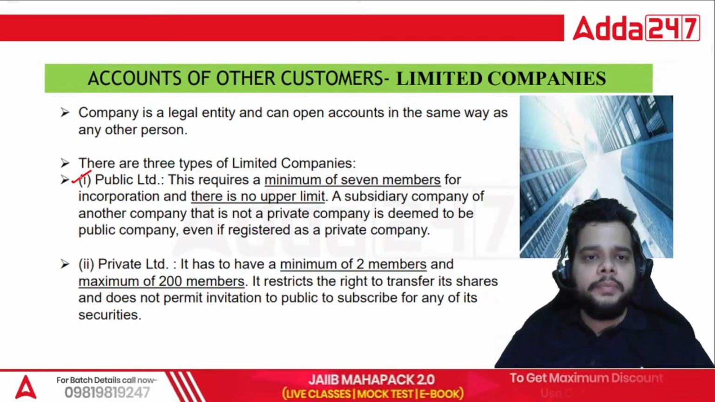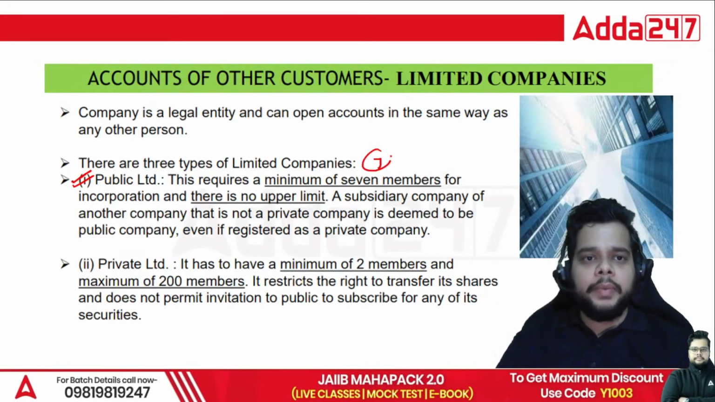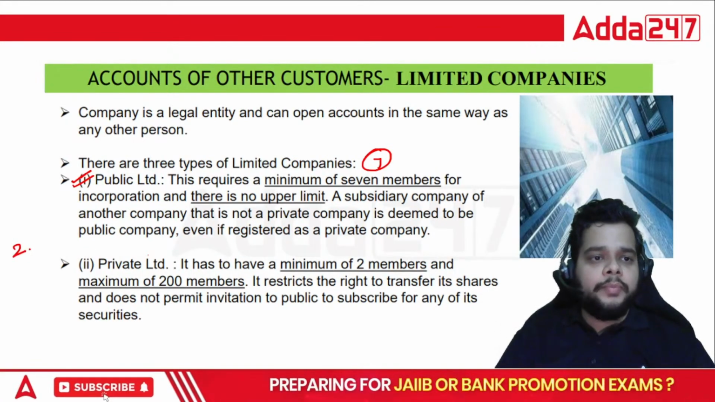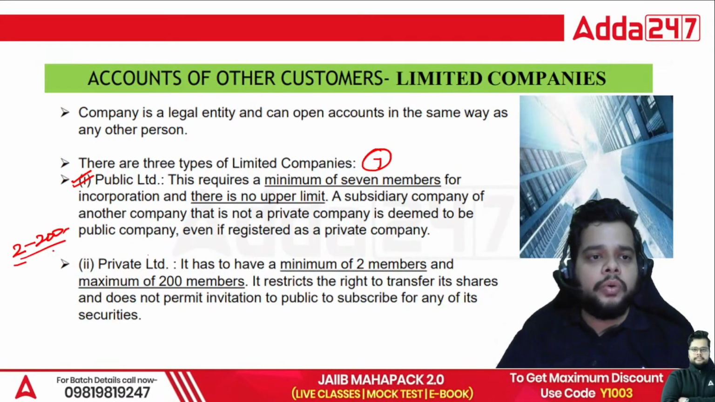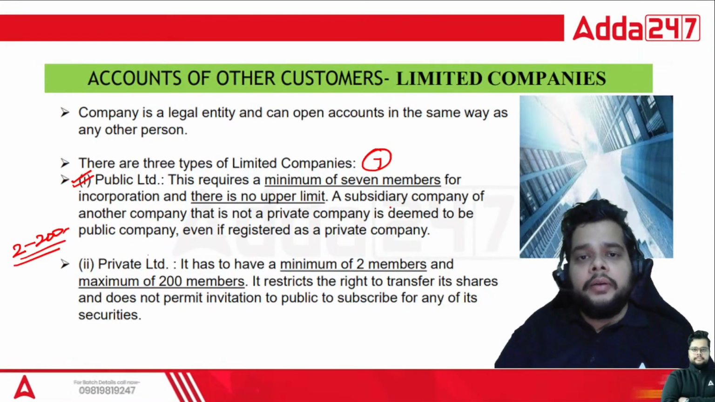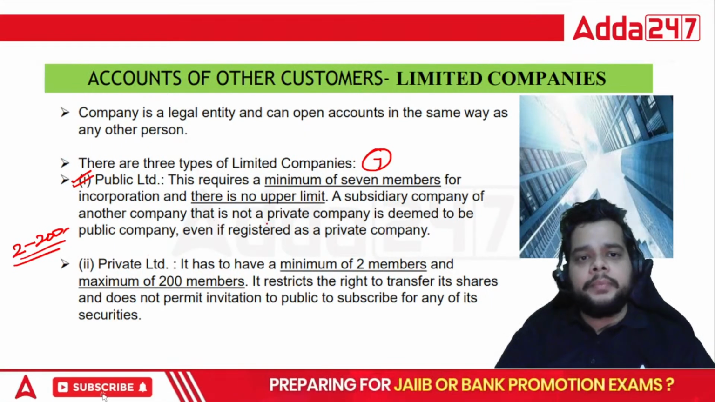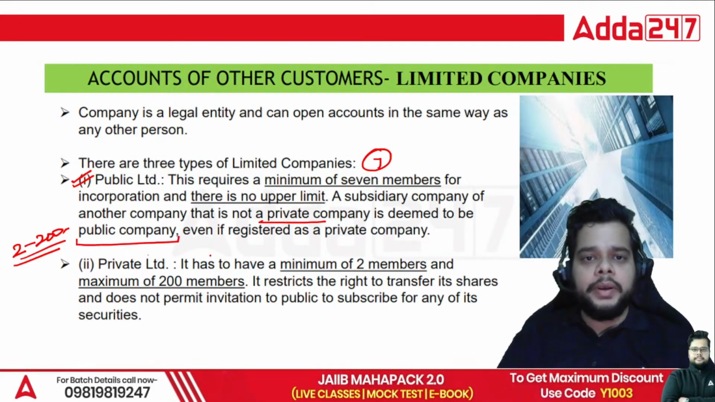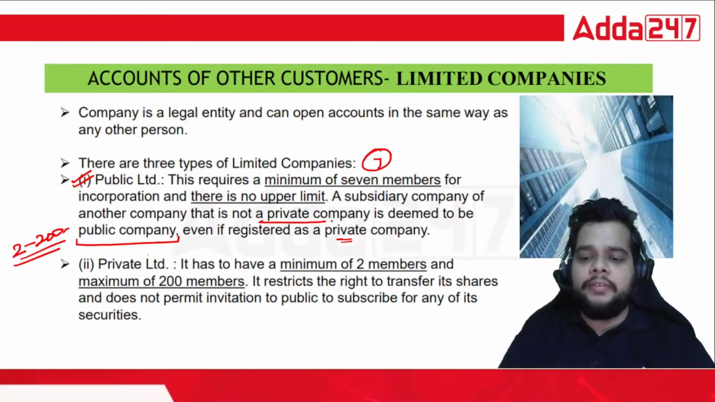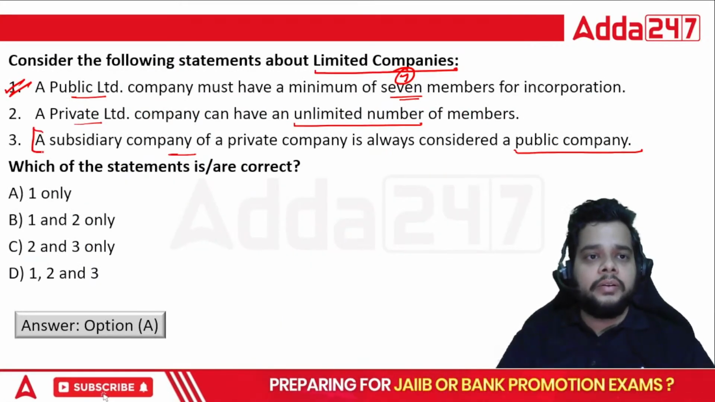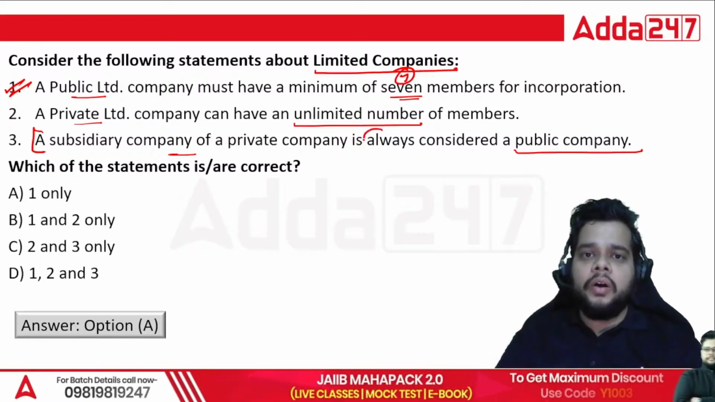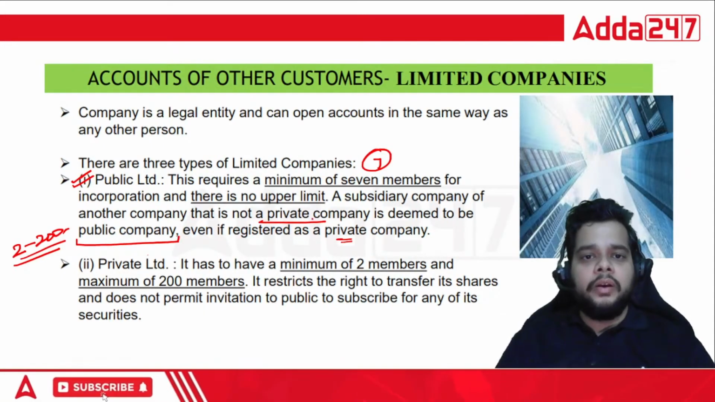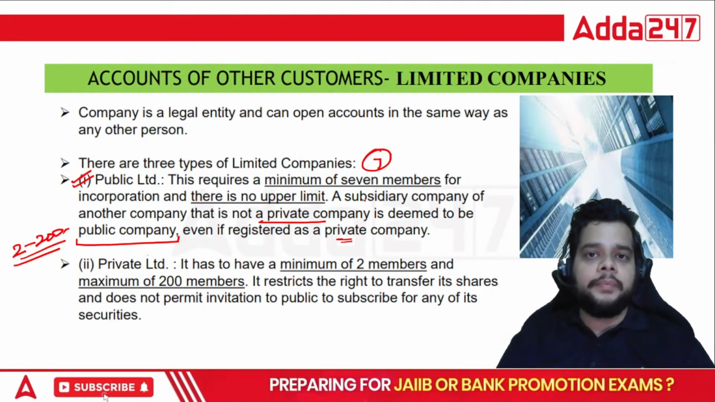Okay, here you can see public company requires minimum of 7 members and there is no upper limit. But when I talk about private companies, you have minimum 2 members and maximum you can have 200 members. That is it. When we talk about the subsidiary company of another company that is not a private company, it will be deemed to have the status of public company only, even if registered as private company. That is why this is wrong. A subsidiary company of a private company is not always considered a public company, only when it is not a private company, if the subsidiary company is not a private company.